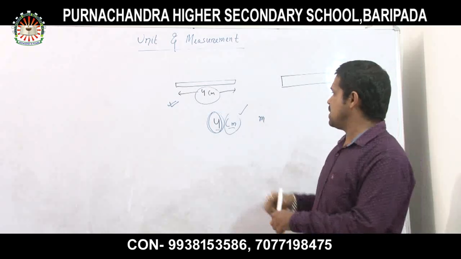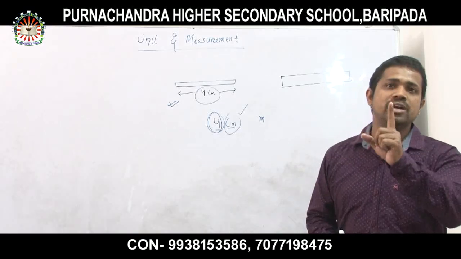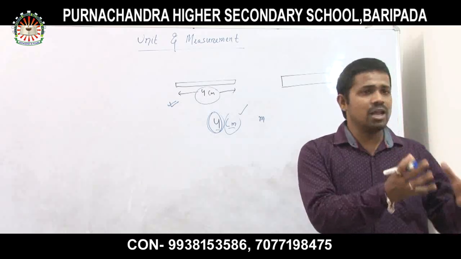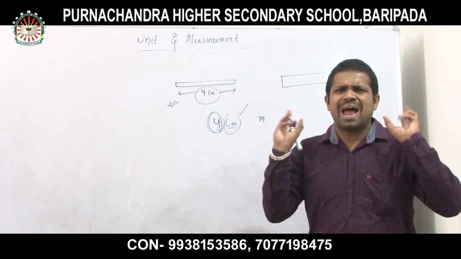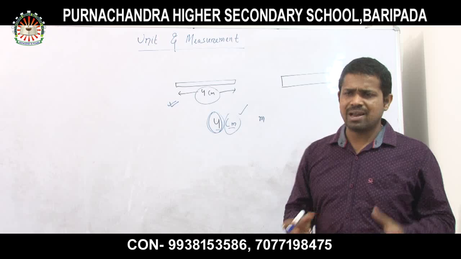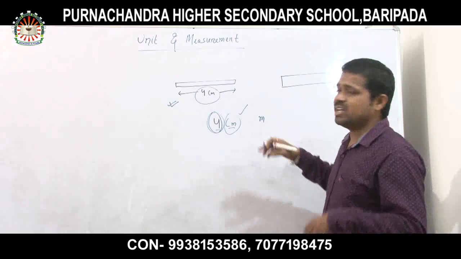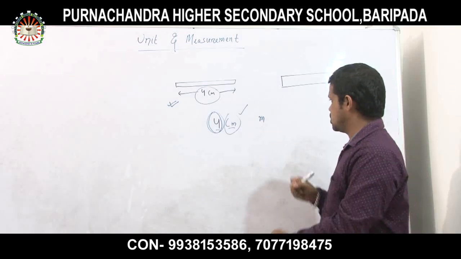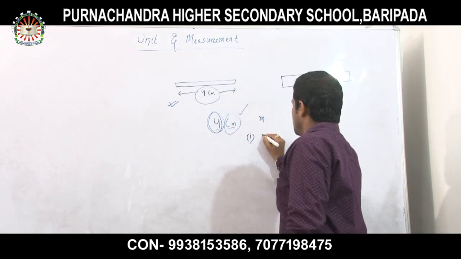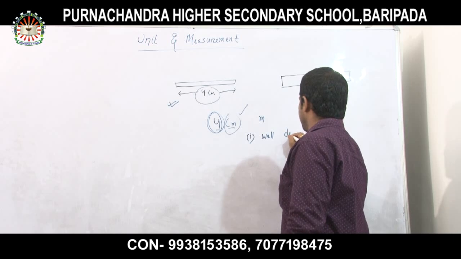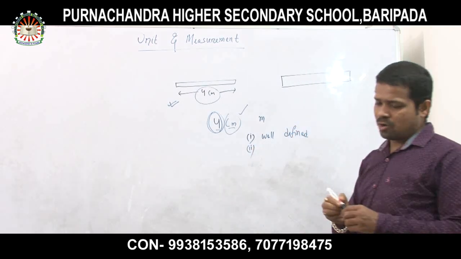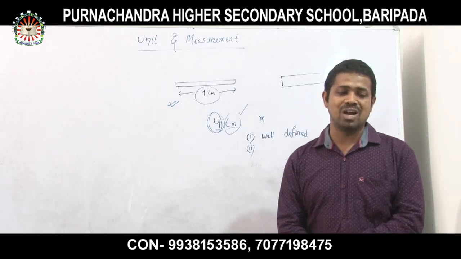So the unit of length, meter, should be properly defined, so that anyone, even blind people, can directly find out what the unit of length is. Very simple. So the first basic property of a good unit is well defined.